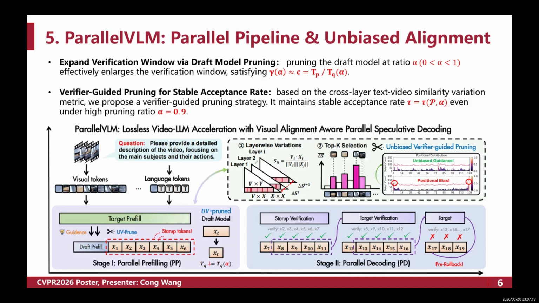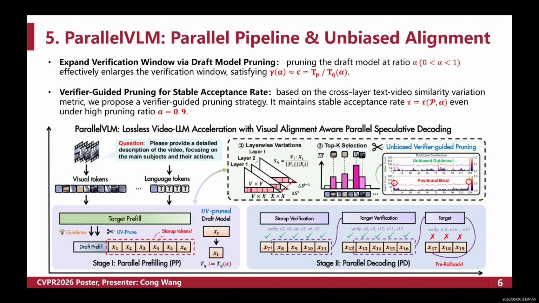In terms of the verification window expansion, we perform adaptive token pruning on the draft model with an adjustable pruning ratio alpha from 0 to 1. After lightweight pruning, the optimized verification window size satisfies the approximate equivalence formula gamma equals the speed-up ratio C, which enlarges the parallel processing capacity.